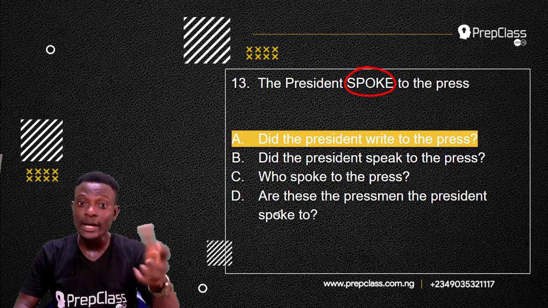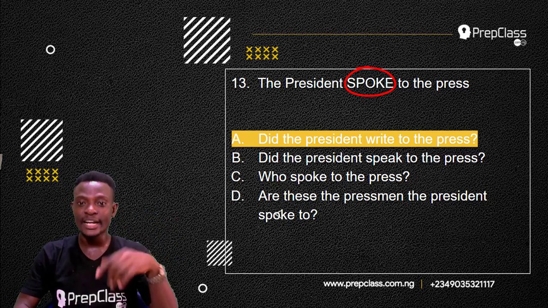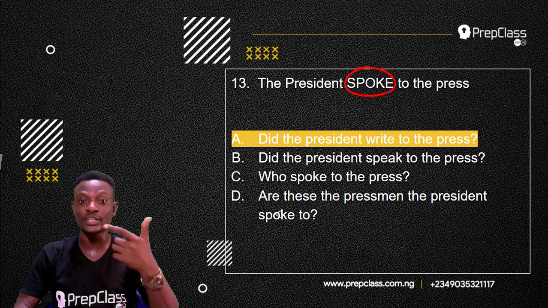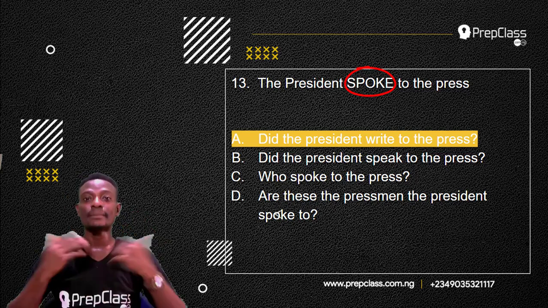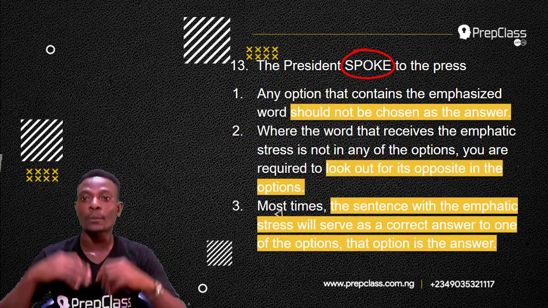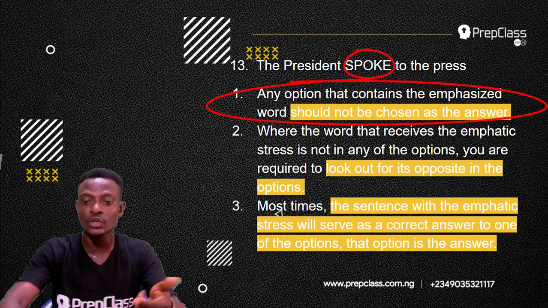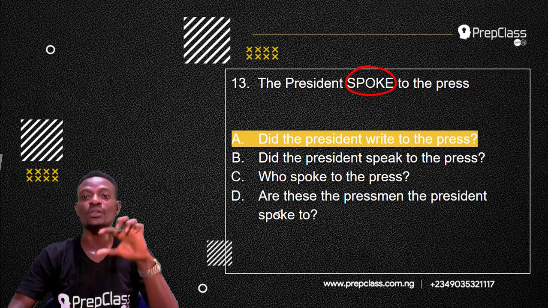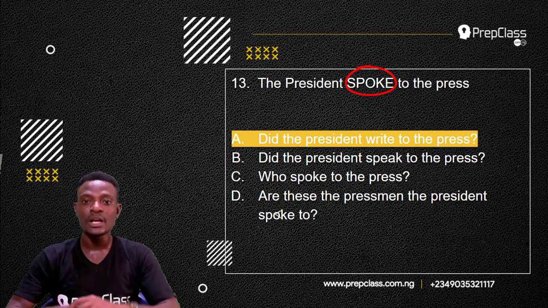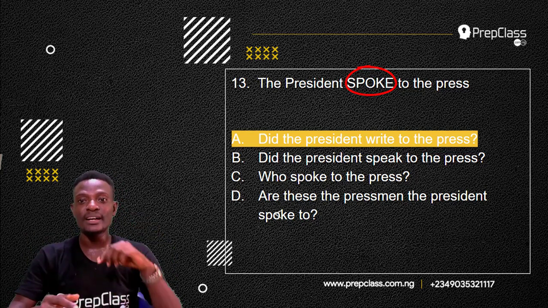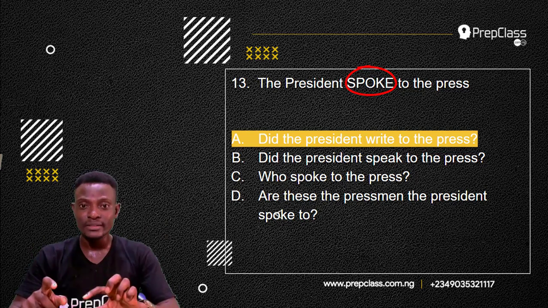Now, looking at the other options, in option B we have speak, in option C we have spoke, and in option D we have spoke. Remember, the rule states that we are not supposed to select any option that contains the emphasized word. So options B, C, and D contain the emphasized word. So we are selecting option A, which is, did the president write to the press?